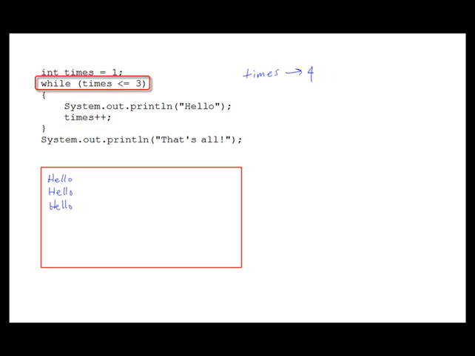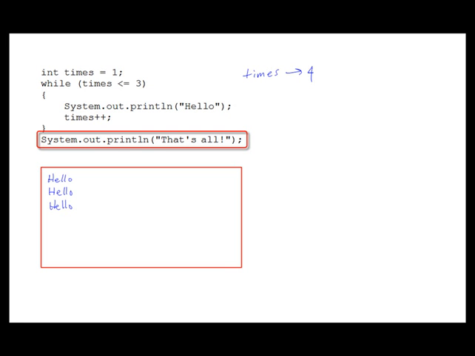The loop starts over, and this time when we test the expression times less than or equal to 3, the expression is false. So the program jumps out of the while loop and goes to the statement that appears after the while loop, which is System.out.println, and that displays that's all. So by stepping through this code, it looks like it should print hello, hello, hello, and then that's all on the screen. Well, let's take this code, put it into a complete program in the editor, compile and run, and see if this is the output that we get.